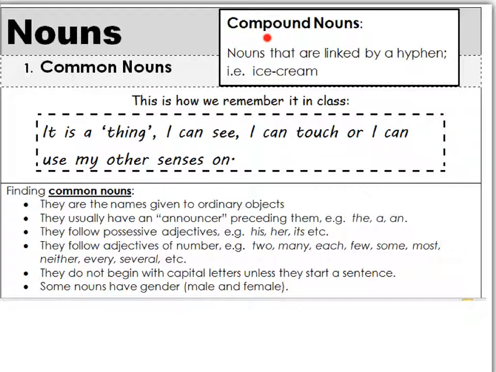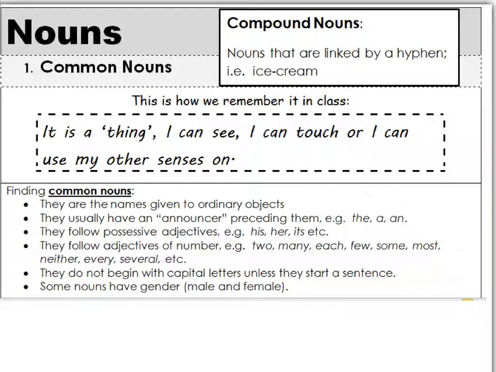A compound noun, it's where a noun, and be careful because it can be a compound adjective as well. A compound noun is when two words are linked with a hyphen. Remember, it must be a noun though. Don't just automatically assume that every word with a hyphen is a compound noun. For instance, if a compound noun starts with a capital letter here and it's a name, then it's still a proper noun instead of a compound noun.